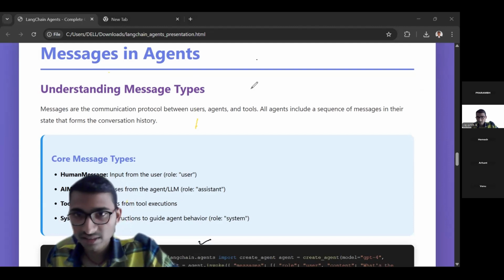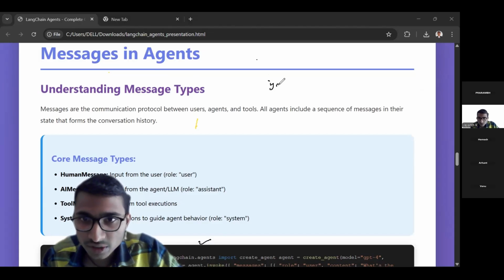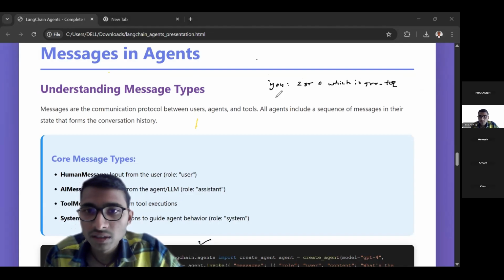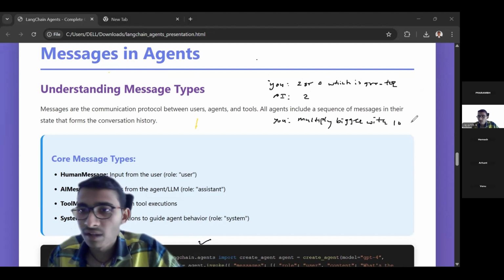Let's understand this. Let's say you go to ChatGPT and you ask, let's say this is you, which is greater, 2 or 0? Then the AI will reply that 2. Then you say, multiply the bigger number with 10. Let's say this is your query.